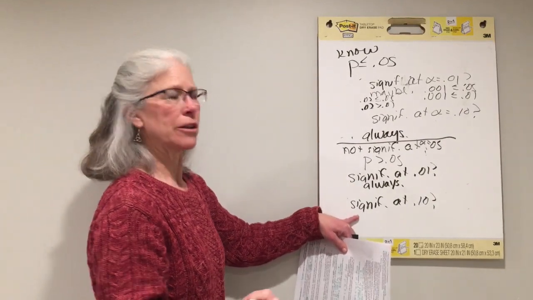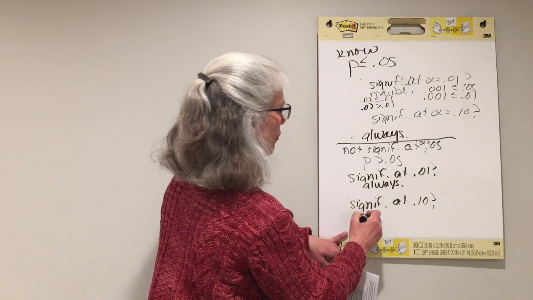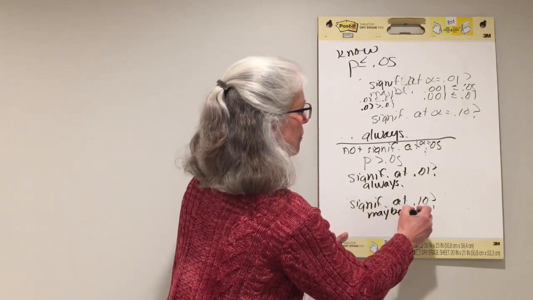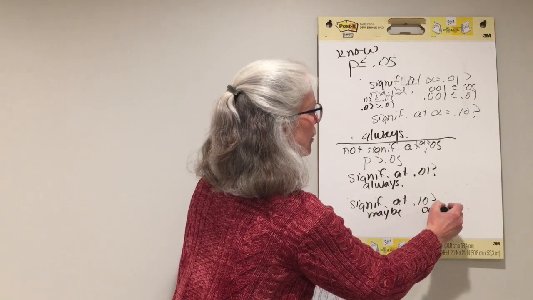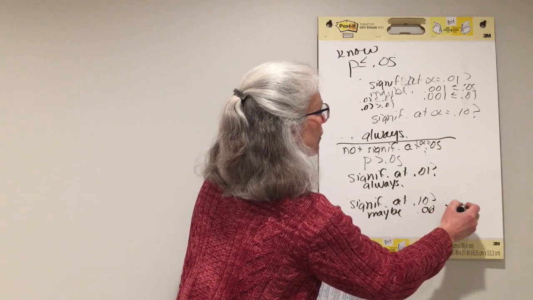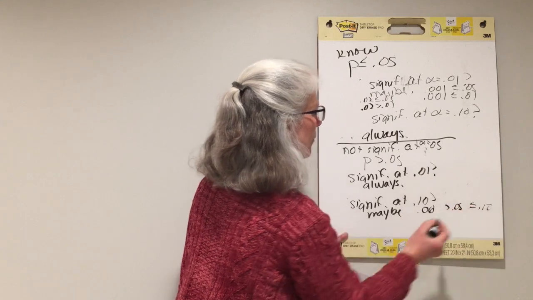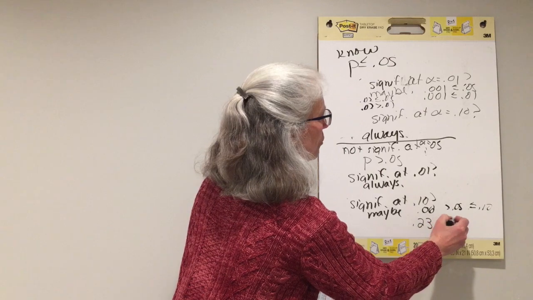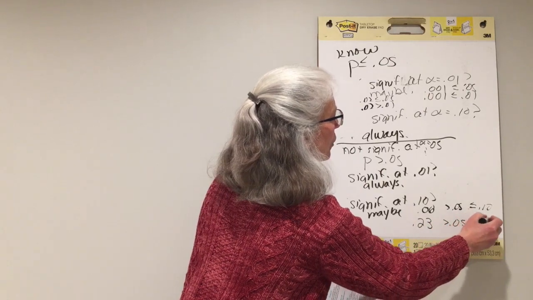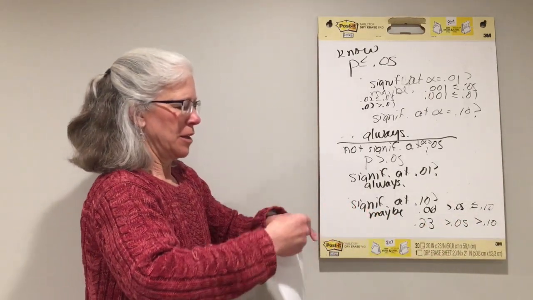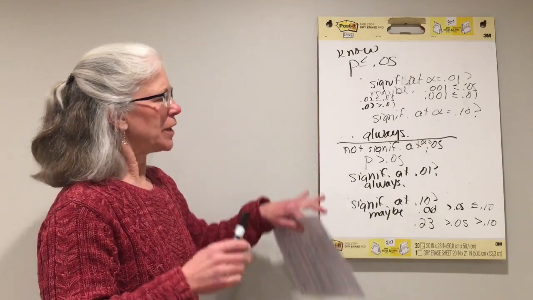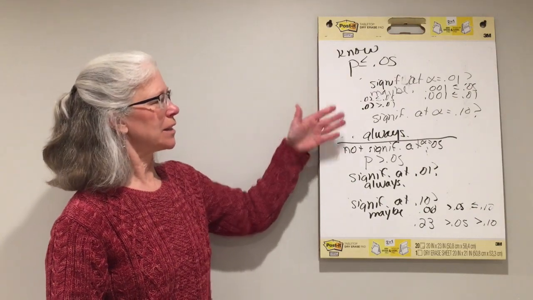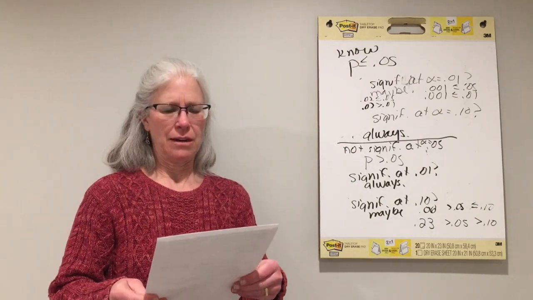Here's the one that's not so clear. So if it's greater than 0.05, it is maybe greater than 0.10. I mean, maybe it's something like 0.06. 0.06 is greater than 0.05, but less than or equal to 0.10. But maybe it's something like 0.23. That's greater than 0.05 and greater than 0.10. So significance may depend on your alpha. It can be significant or not significant at one level of alpha and not at another.